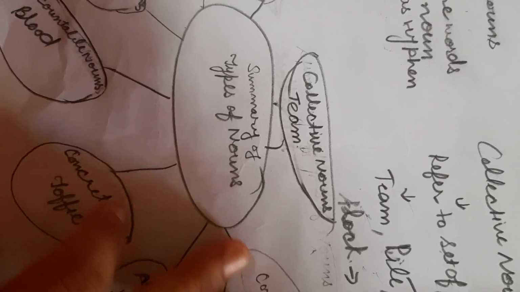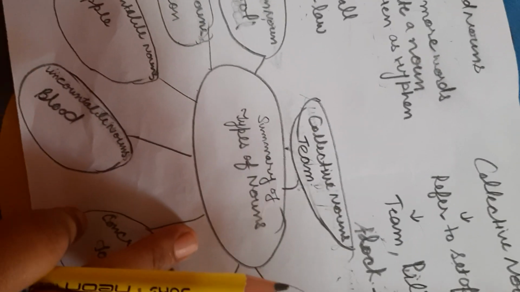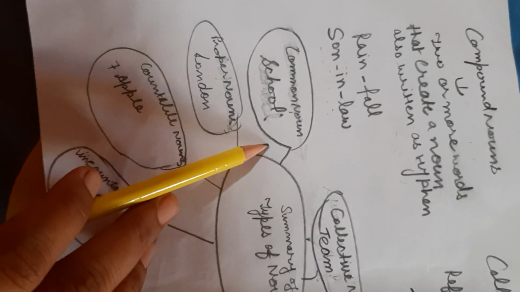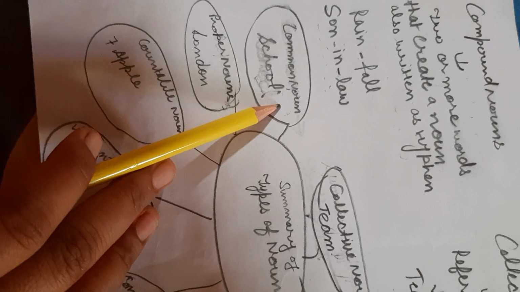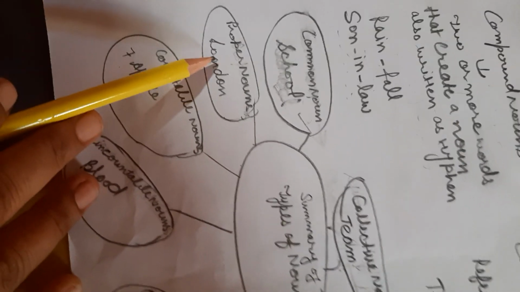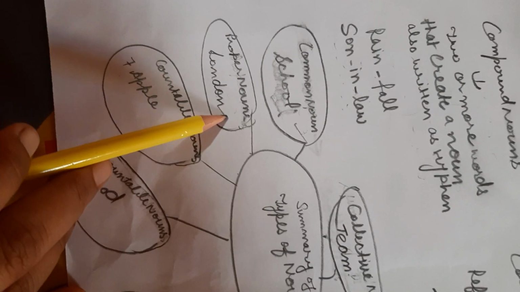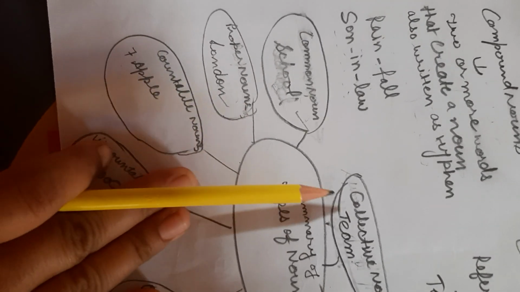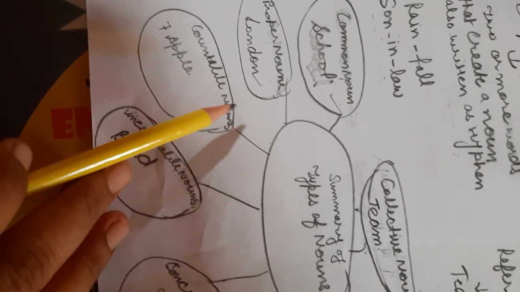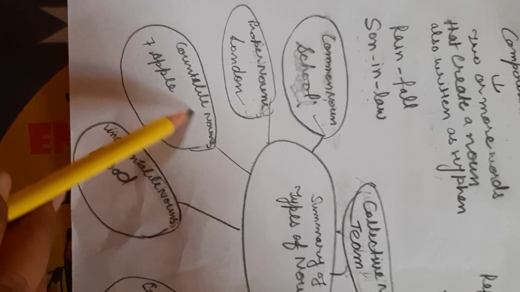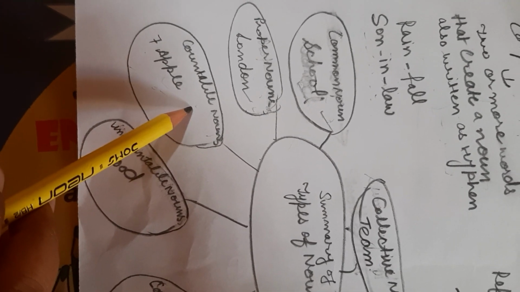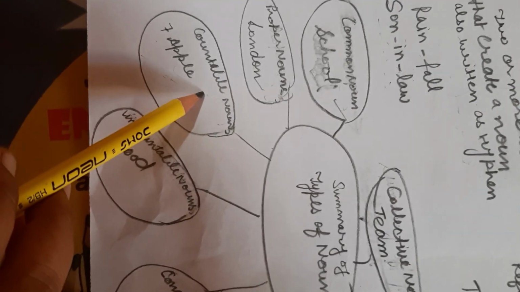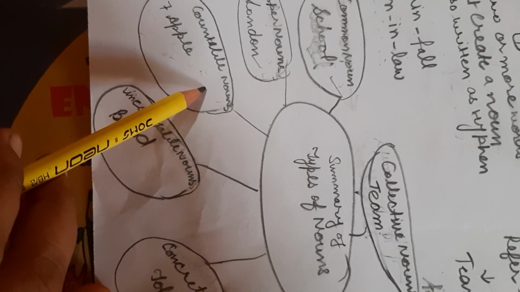So let's summarize all types of nouns with one example each. Common noun, right? School is a common word and represents a common noun. Proper noun, London is the name of a country, represents a specific country name, and this is a proper noun. Countable nouns, like seven apples. If I have seven apples written in my sentence, this is from the countable nouns category. Uncountable nouns, blood.